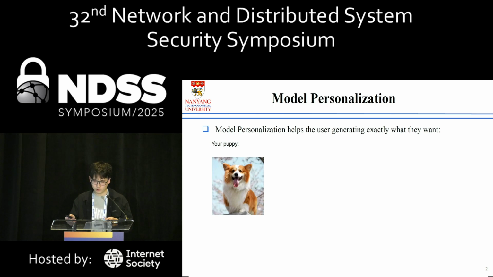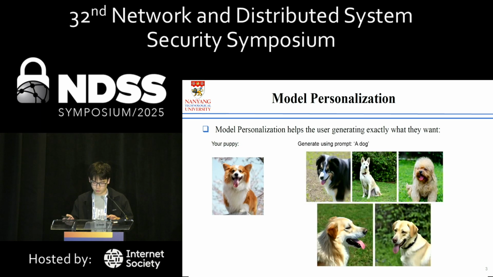Model personalization is a prevailing technology to help users craft a special edition of the deep learning model, especially for image generative models. It helps users generate exactly what they want. Assume that you want to generate an image of your beloved puppy. You try to prompt the Stable Diffusion model with something like "a dog", and you are most likely to get this image on the right.